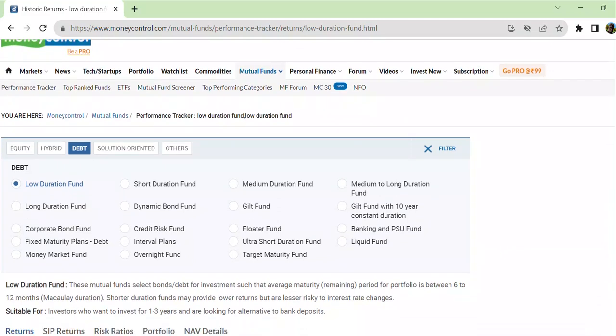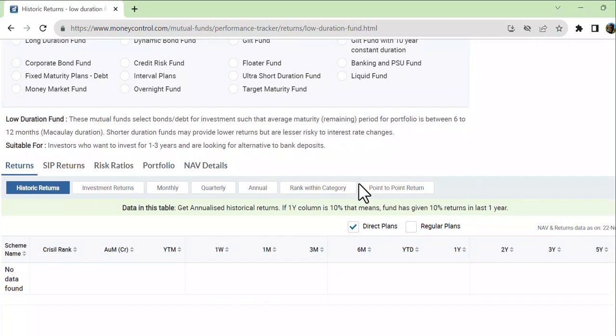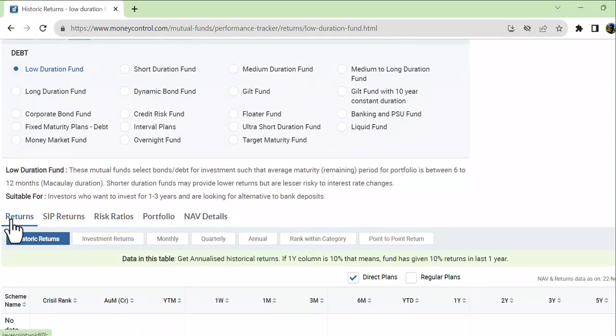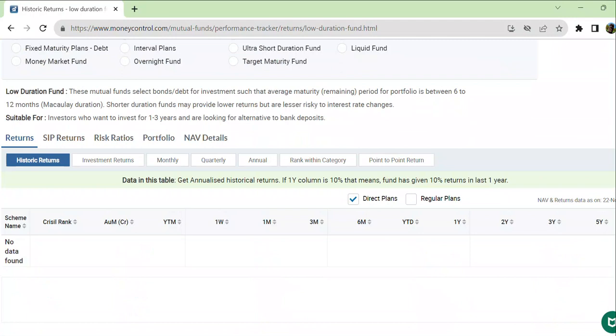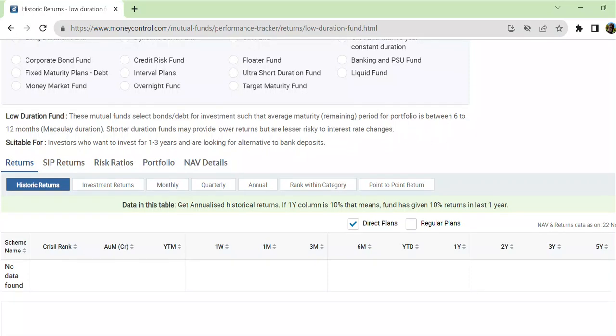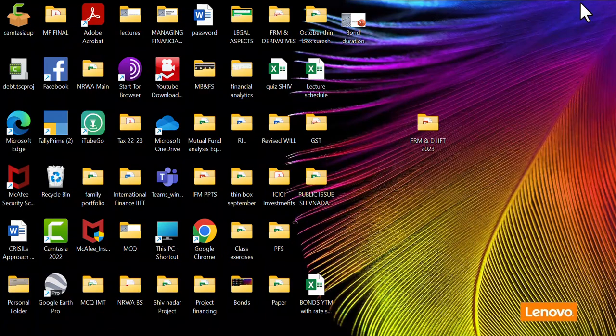Okay. So debt funds, we are in the debt funds, and we are just picking up the returns first of all. So what I'm doing is I'm going to returns, and I'm just going to download the returns here. Low duration funds, these mutual funds select the bond debt for investment such that the average maturity period for the portfolio is between 6 to 12 months. So you download the data. Okay, somehow I'm getting some issue here. I have already downloaded it, so I'm just going to go there.